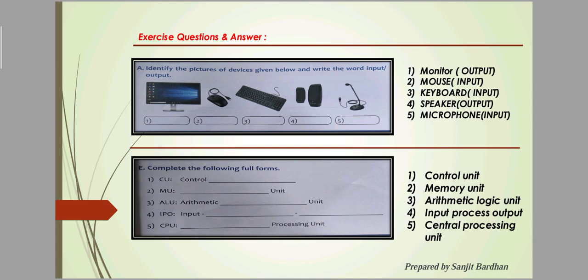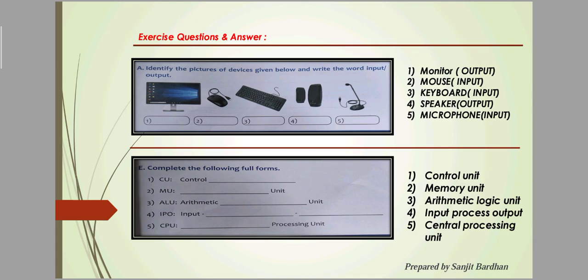Then mouse and also keyboard. Number 2 is mouse, number 3 is keyboard. These two are input devices. Input device means we use these two devices to input instructions to the computer. Number 4 is speaker. Speaker is an output device. We can listen to sound from the speaker as output.